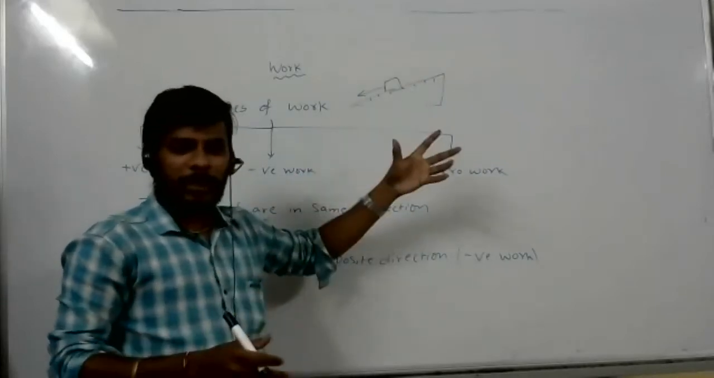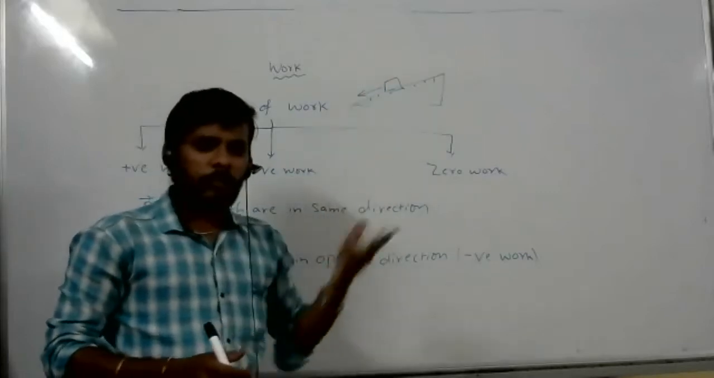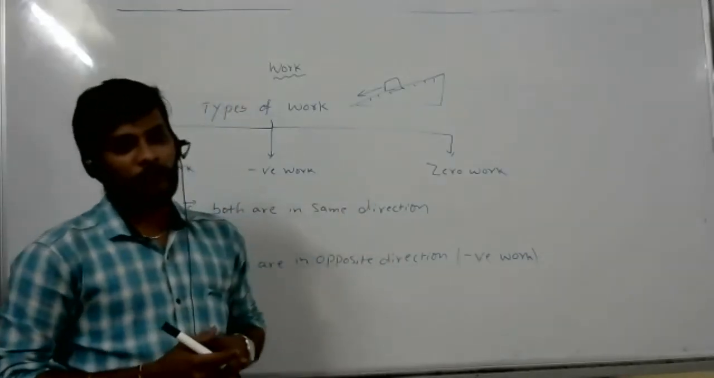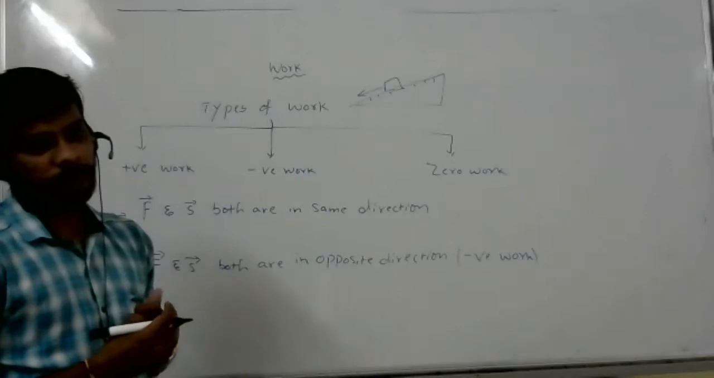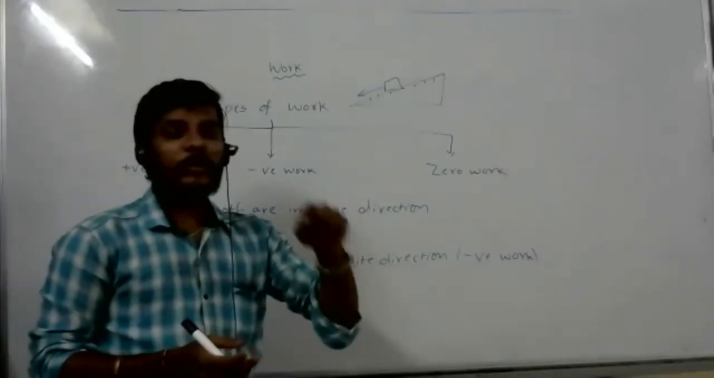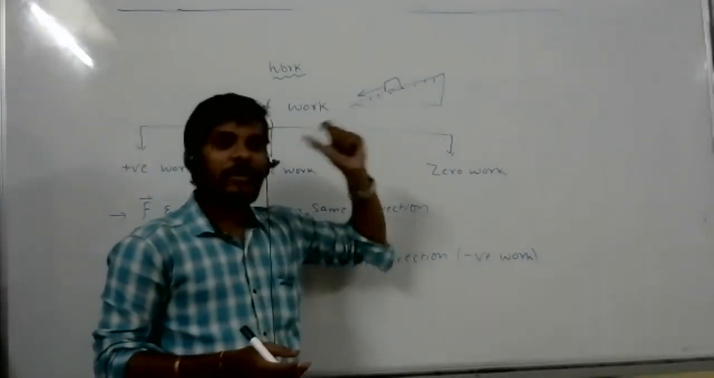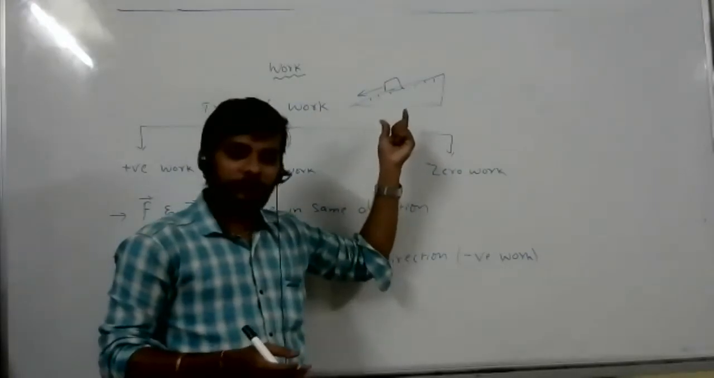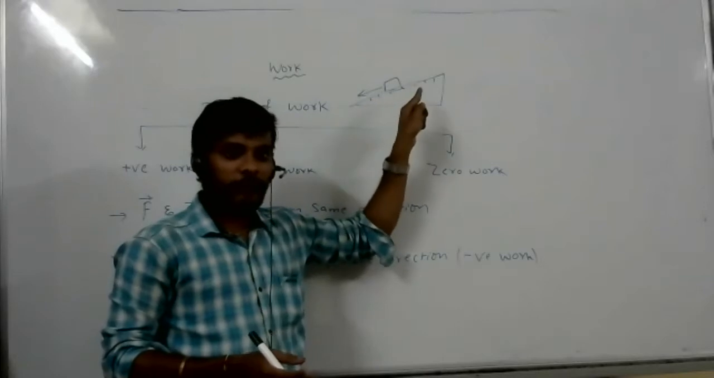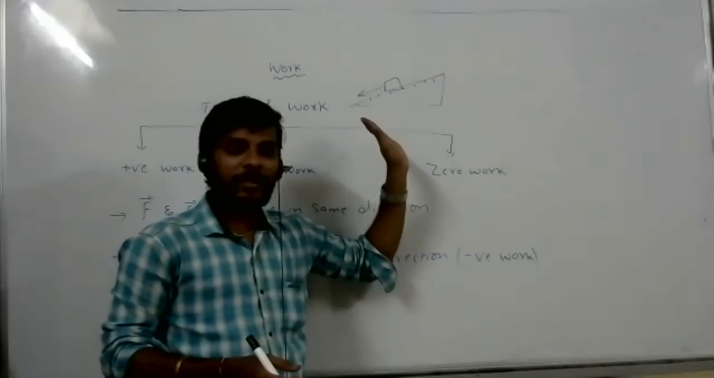When no one is applying force and you keep the body here, when it is coming down, which force is there? Because of which force is it coming down? Gravitational force. According to gravity, the work is downward, positive. But here the surface is rough, so obviously friction will be there. According to friction, it is negative.